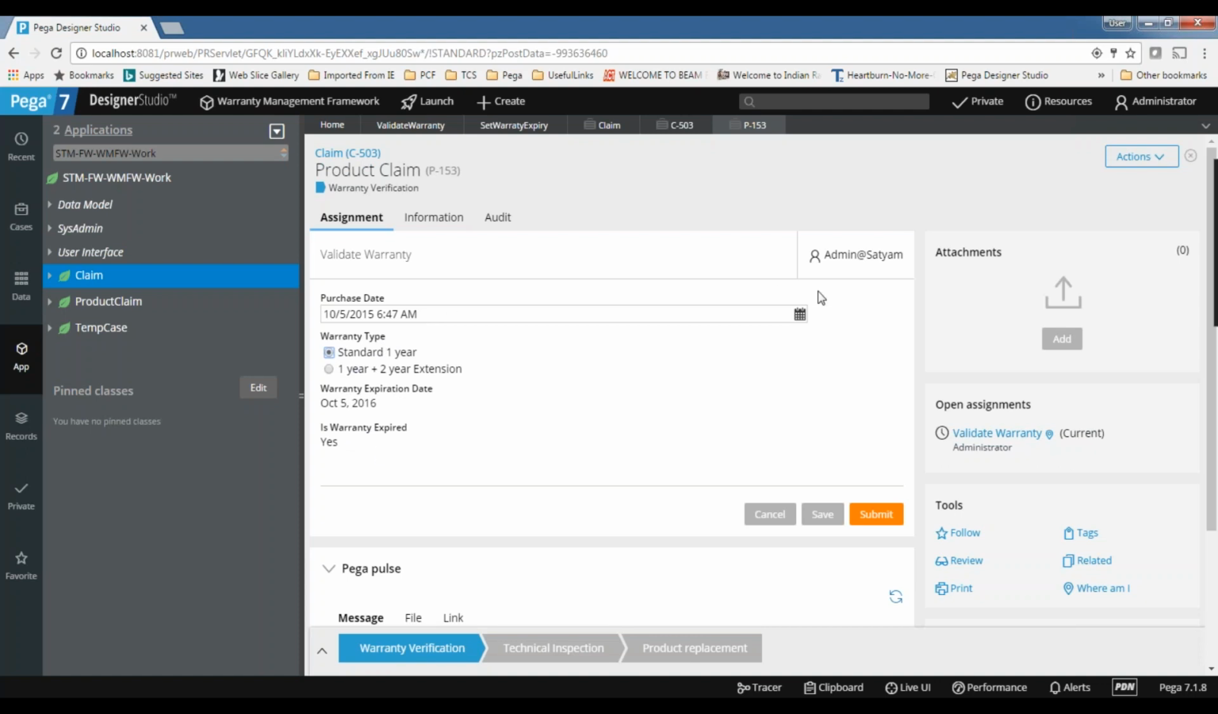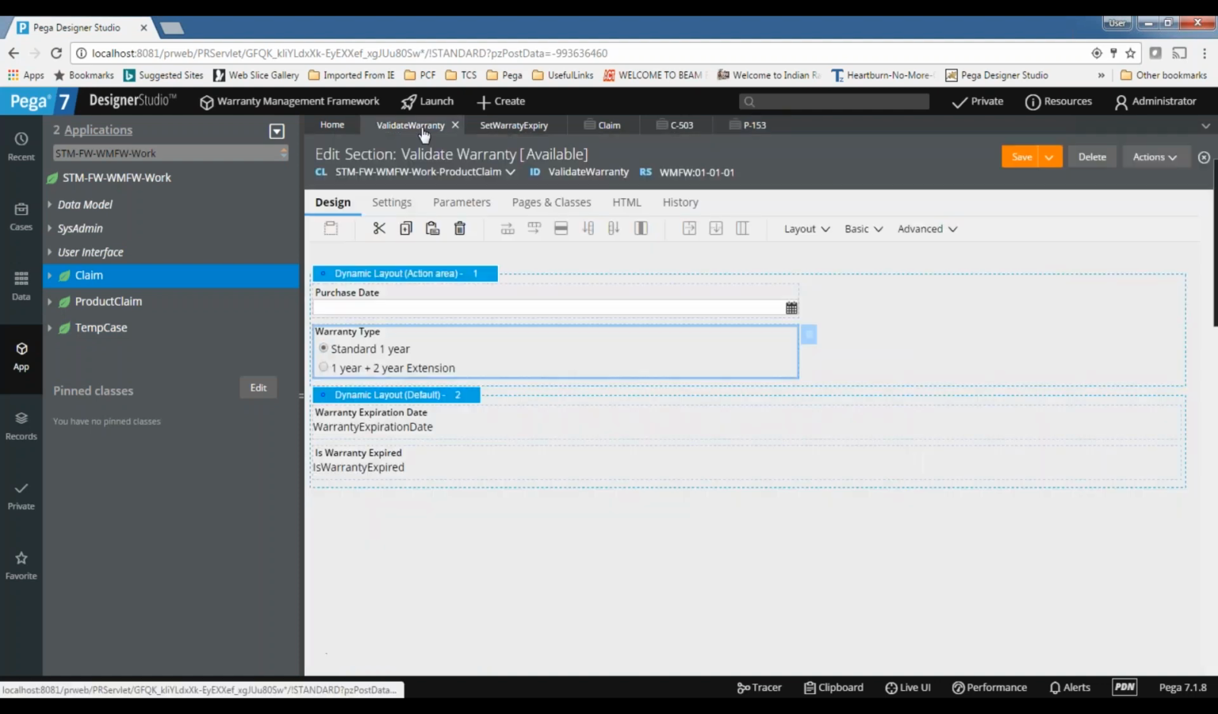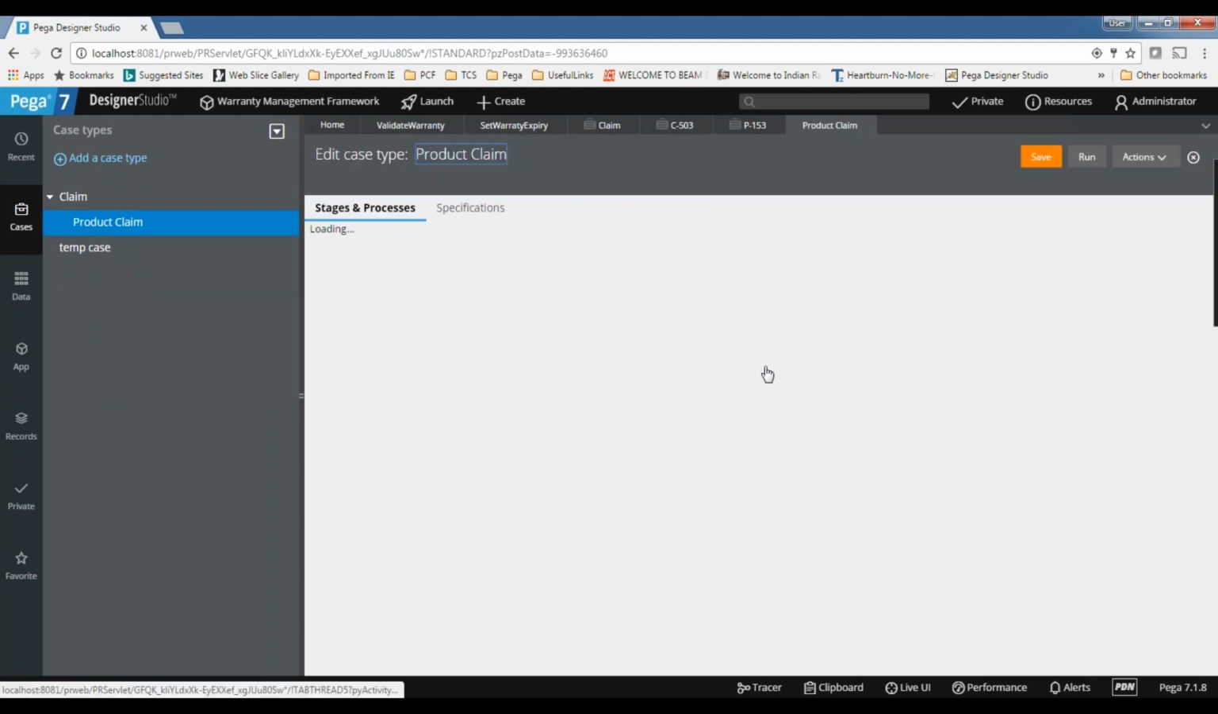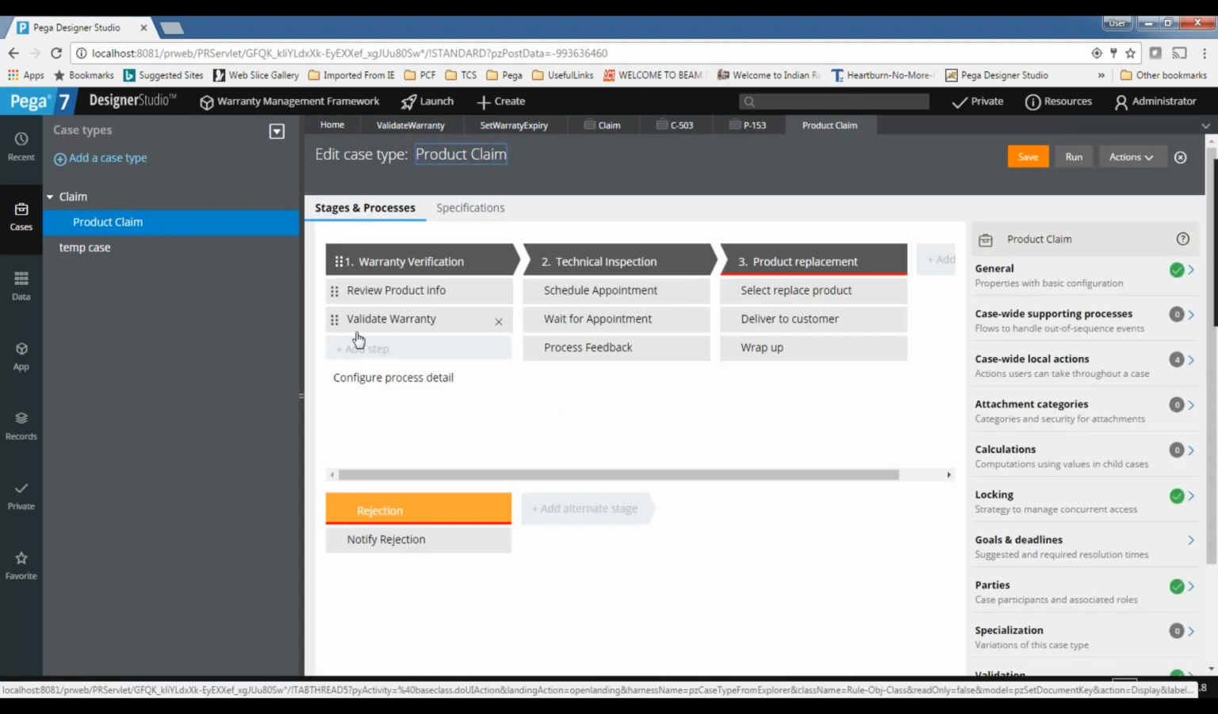So here we are calculating. The main aim here is I want to know whether warranty is expired or not. Here I am able to see the warranty is expired. So what should happen when the warranty is expired? When the warranty is expired, obviously we need to close the process. If the warranty is expired, there is no meaning of extending this case. That's it. We need to reject the case. So that is why when the warranty is expired here in the validate warranty, we need to reject the case and jump to rejection. That's what we need to do.